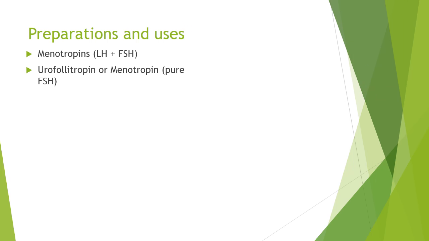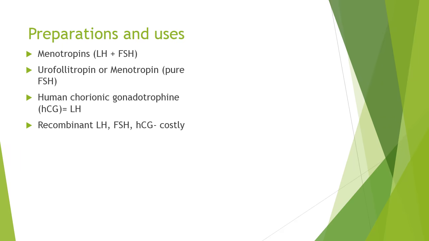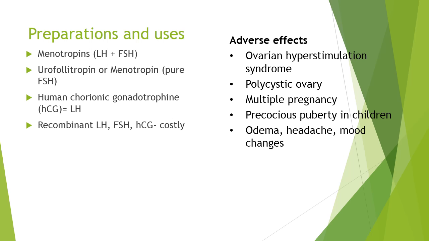Various preparations of gonadotropins are available. These are menotropins, that is the combination of luteinizing hormone and follicle stimulating hormone. There is urofollitropin, which is a pure form of follicle stimulating hormone. There is human chorionic gonadotropin, which has activity similar to that of luteinizing hormone, as it stimulates specifically the luteinizing hormone receptors.